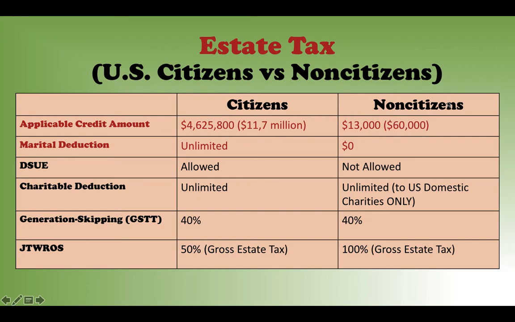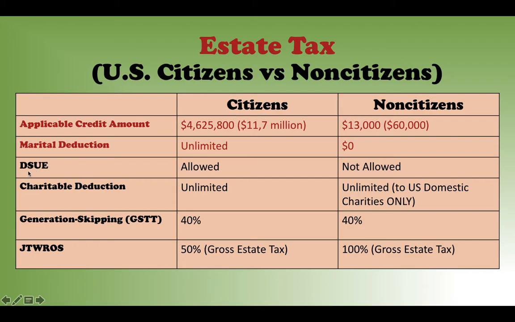However, if a non-U.S. citizen husband died and leaves everything to the surviving spouse, you are not eligible for the marital deduction. Anything above $60,000, you are subject to estate tax. So that's the difference. So this one, DSUE.